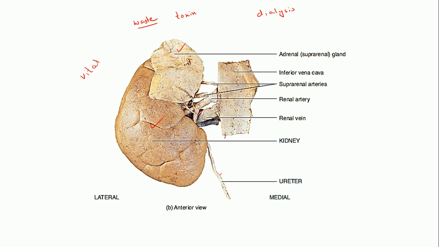Removal of the blood out of the body, then passing it through certain adsorbent substances which will remove the waste, and then it is sent back to your body. So if both the kidneys fail, the person has to undergo this process of dialysis. Otherwise what will happen? The toxins will start accumulating in the body and it will start damaging the other main organs also. So it's a vital organ which is richly supplied by the blood.